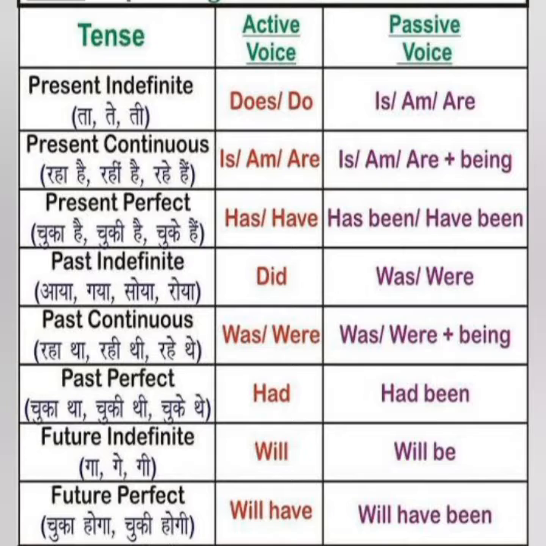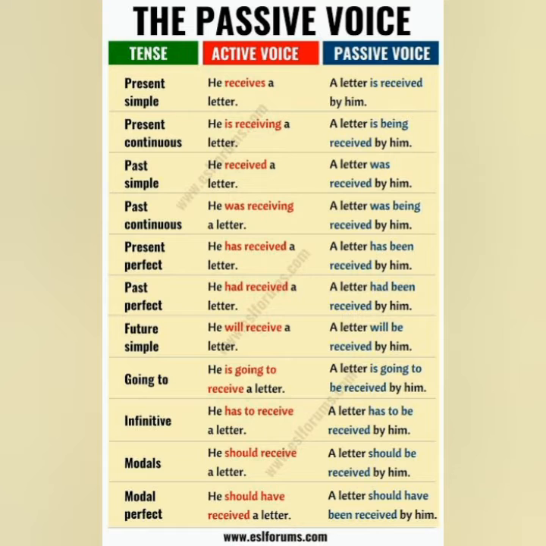You are having the sheets, you are having the tables, you are having the pdf. You need to go through it and you need to keep memorizing these rules, otherwise you will forget and then it will be very difficult. Okay, so keep revising them and make a note of it. Keep all the rules in your mind. Okay, now we will be changing some sentences from active to passive voice. Let's have a look and then we will move ahead with some more examples.